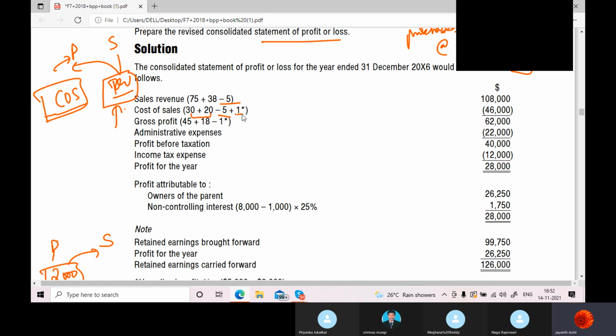So what is this 1 star and 1 star here? Anyone? Any one of you can tell me? Rest of everything is all right in this question. Nothing to discuss about. Almost done. Anyone, can anyone tell me what is this 1 and this star mark here? Fast. Yes, sir.